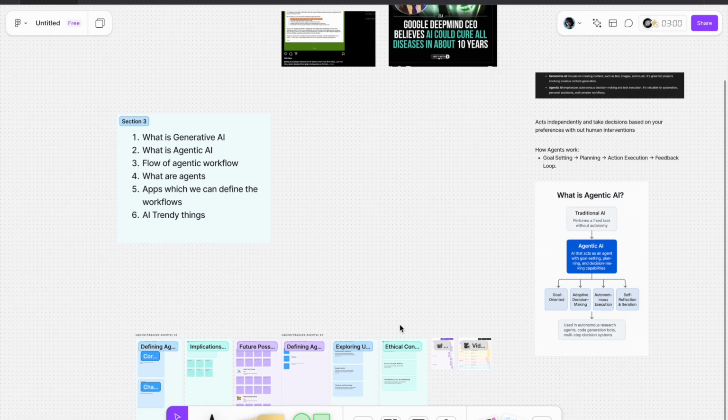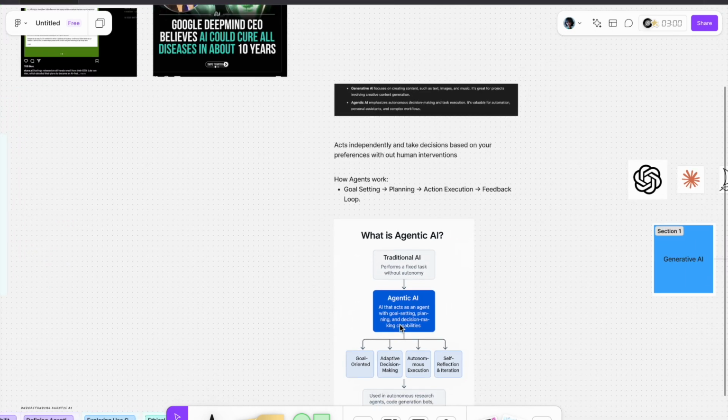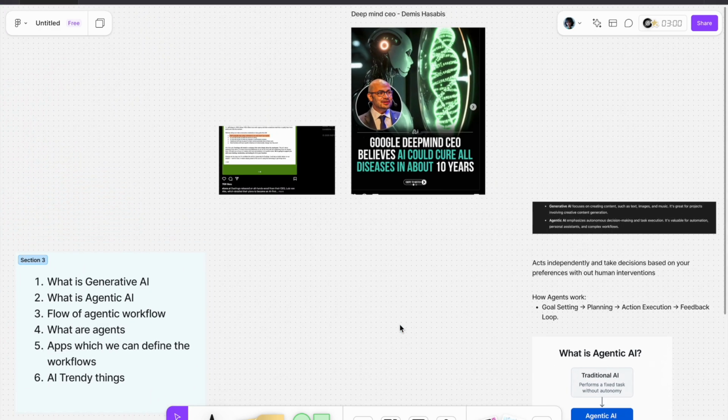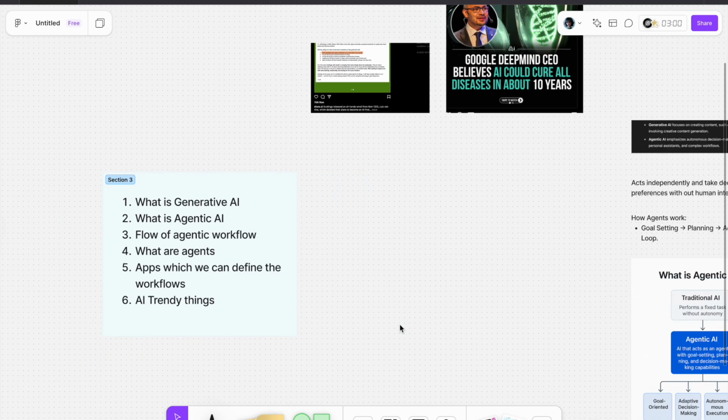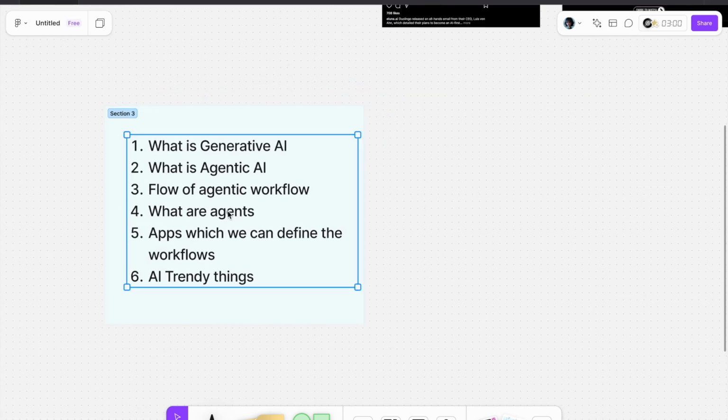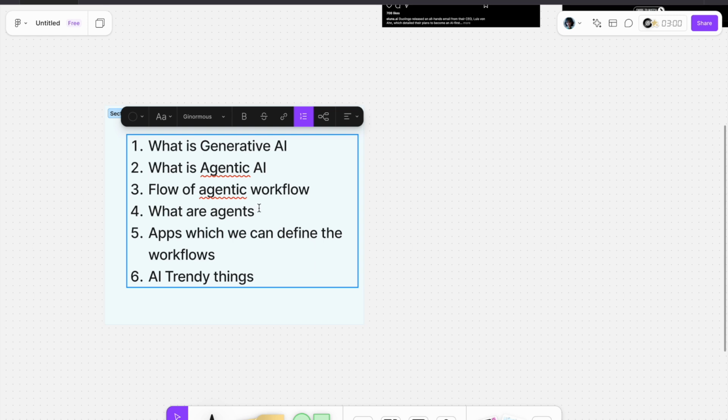I'm not going very deep into this, like what the flows are and everything. This is just the basic thing we have to deal with in agentic AI. There will be agents also. The agents will work for us in this workflow. I'll let you know later on about these topics.